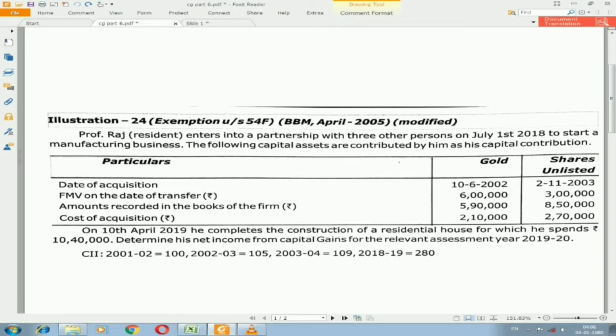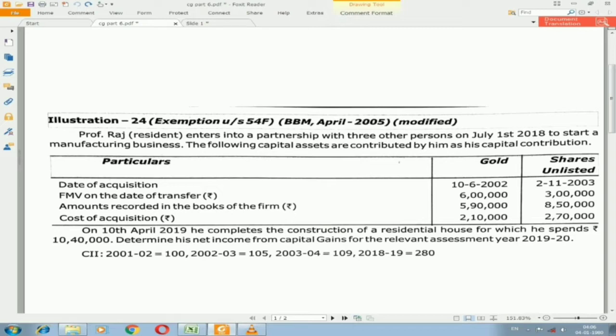Determine his net income from capital gain for the relevant assessment year 2019-20. We have the cost inflation index for the year 2001-02, for 2002-03, for 2003-04, and lastly the 2018-19 index number. In this illustration we have 2 capital assets.